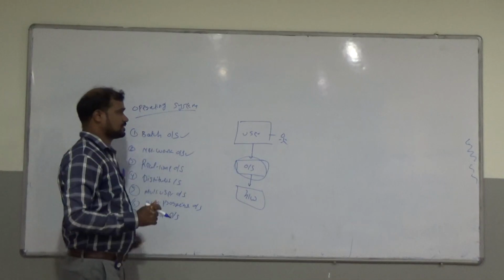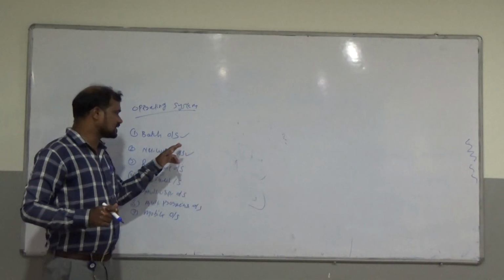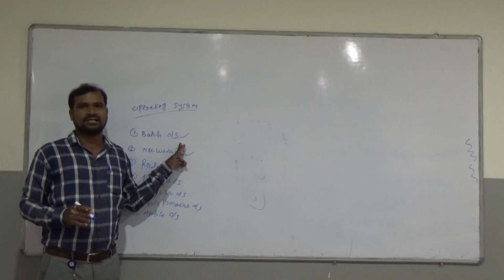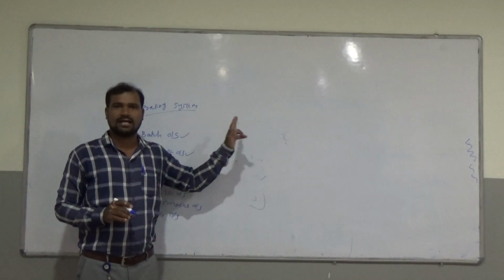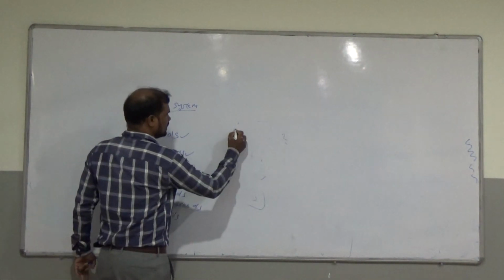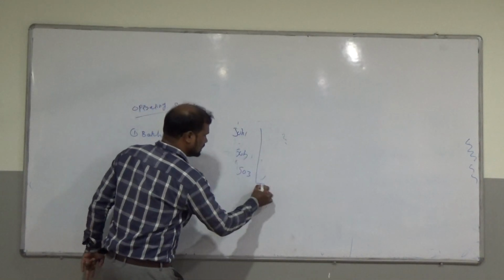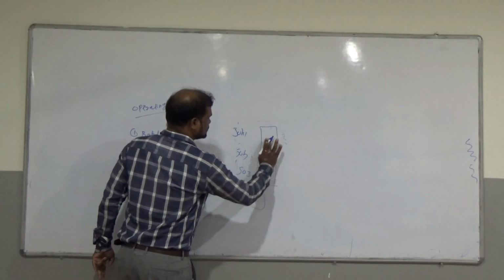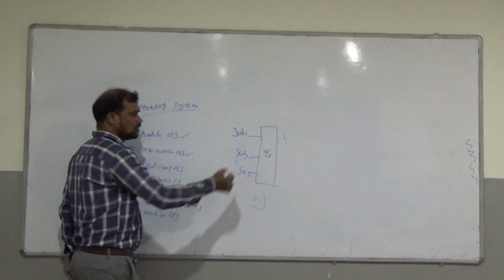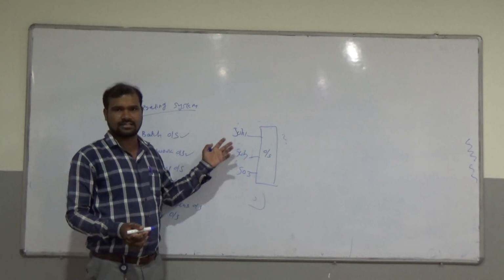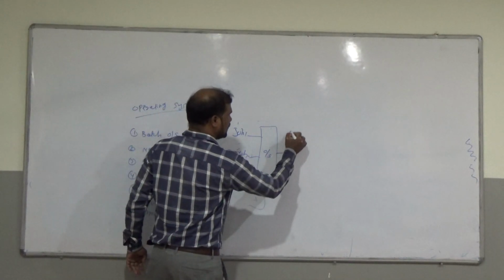Now batch operating system. Do you know what is batch operating system? A batch operating system does not interact with the computer directly. Here there are job 1, job 2, job 3. These are the job applications, and they interact with the operating system. A job is nothing but an application or a work or a task. Job 1, job 2, job 3 interact in batches.